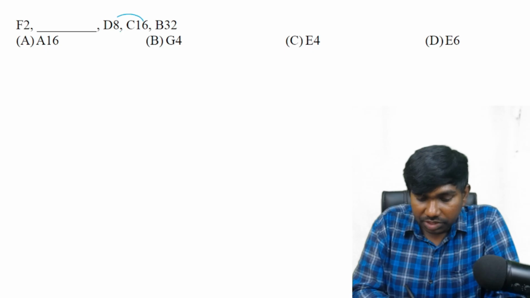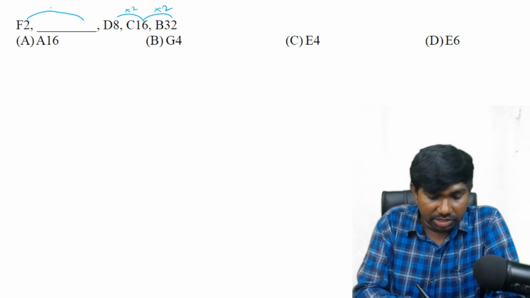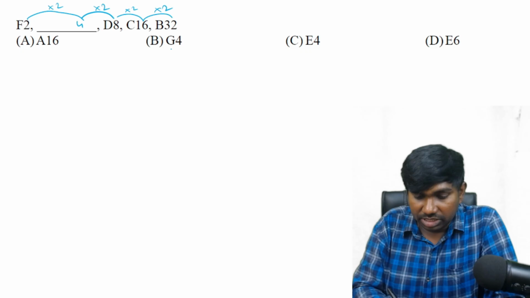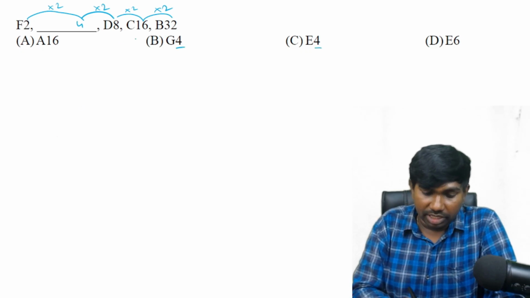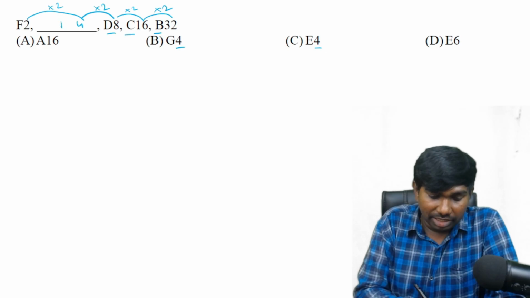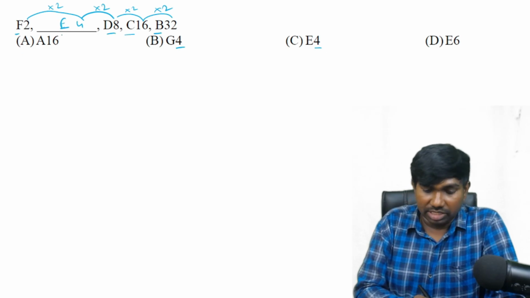Here, if you see 8 and 16 into 2, 16 and 32 also into 2, then we can try with this same logic, into 2. 2 2s are 4, 4 2s are 8, satisfied. So the second place number must be 4. In all it is 4 only. And see the letters. If you see from the back side, B, C, D, E is missing and F is already there. So finally our answer is E4.